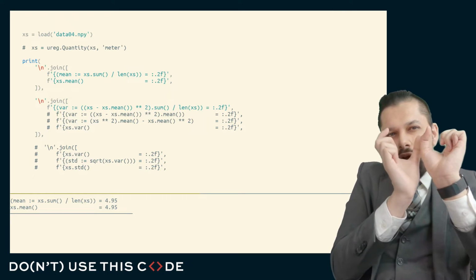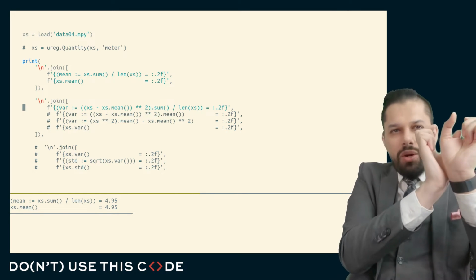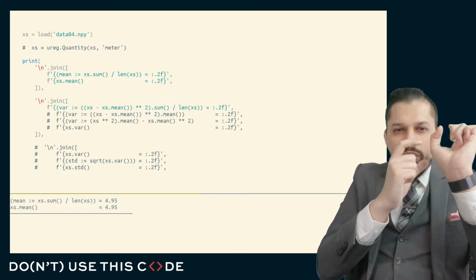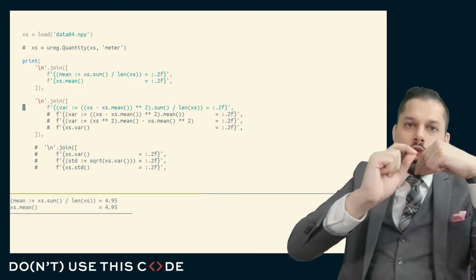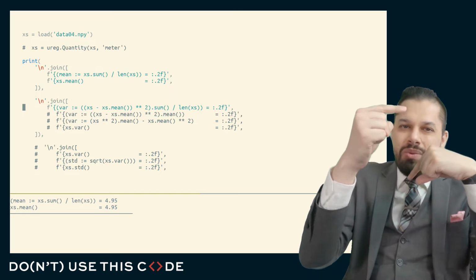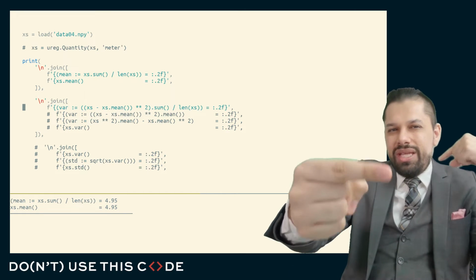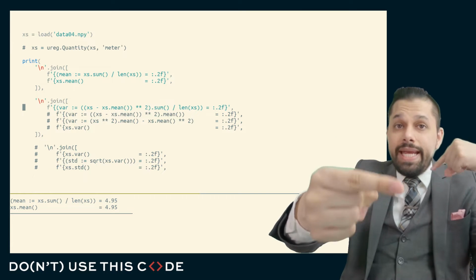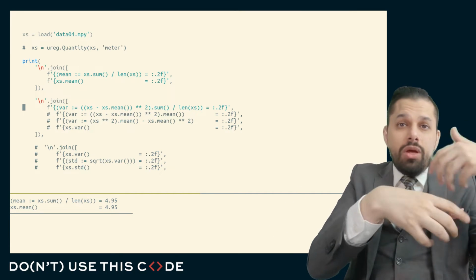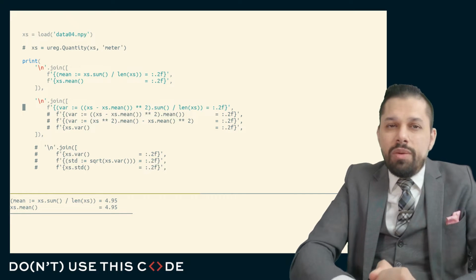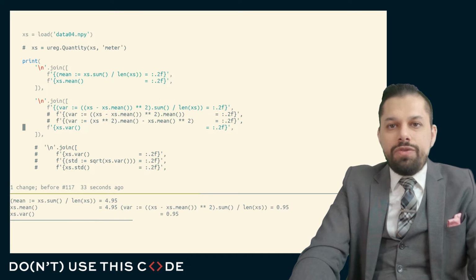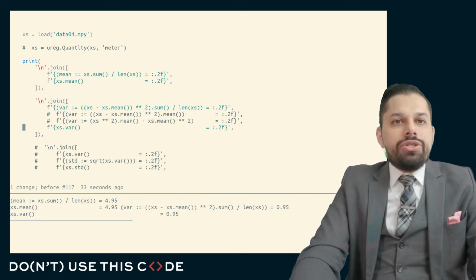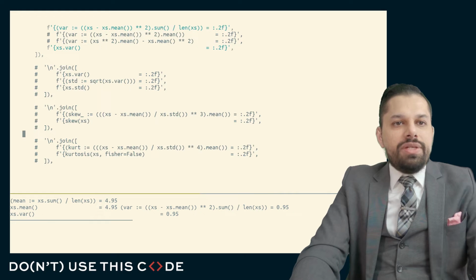And when we compute the variance, what we're going to do is take each value and look at how far away it is from the mean. So we'll take each value and subtract the mean from it. And because we want some notion of the magnitude of this distance, we want it to be the case that a large magnitude of distance counts, but that a positive distance and a negative distance that are symmetrical don't negate each other. What we'll do is we'll square this. And then we'll sum this up and divide by the total number of values, and this computes the variance for us. And if we took a look at these two parallel computations of the variance, we'll see broadly the same answer.